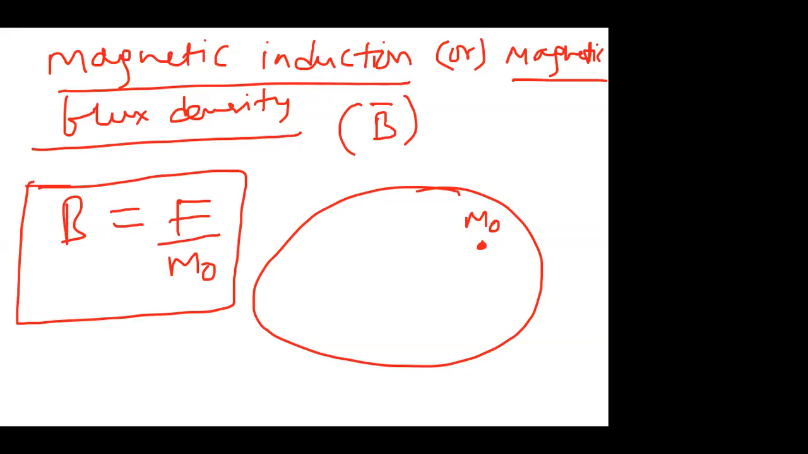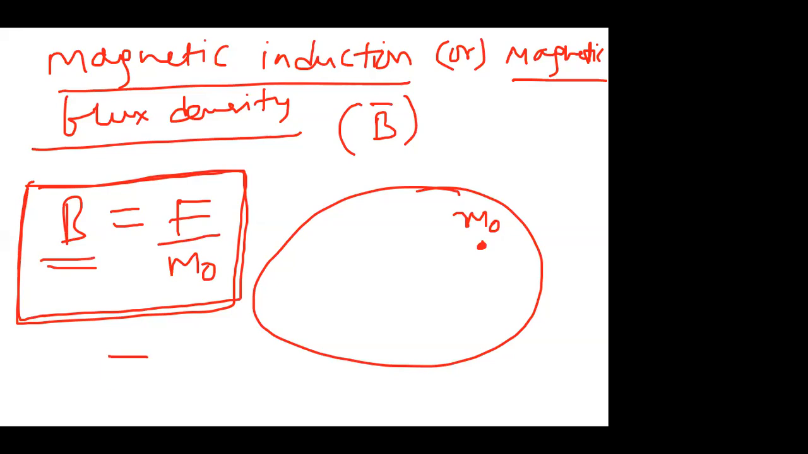Here B is equal to F by M naught. B is magnetic field induction. F is the force experienced by this M naught, which is unit pole strength. It experiences some force in the field. That force acting on a unit north pole is called magnetic field induction. Like that, we can give the definition.